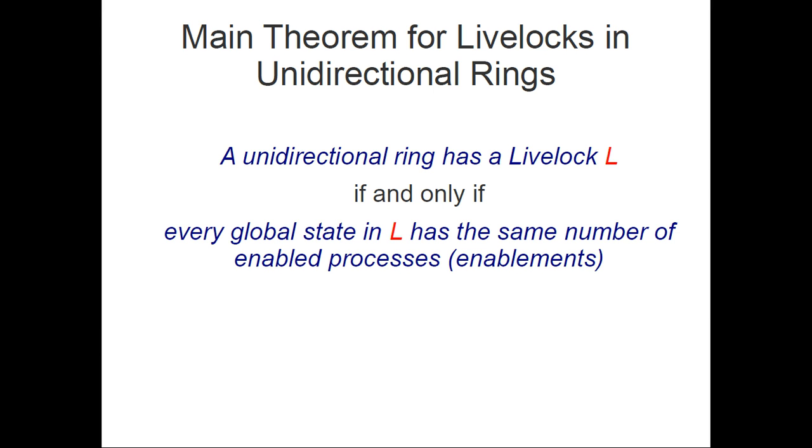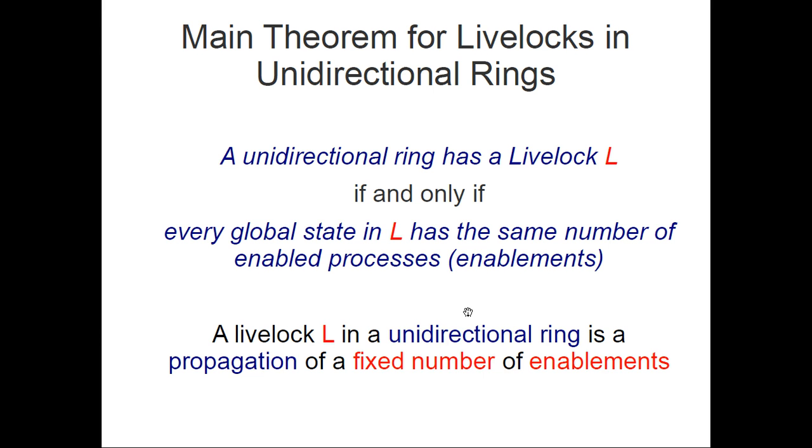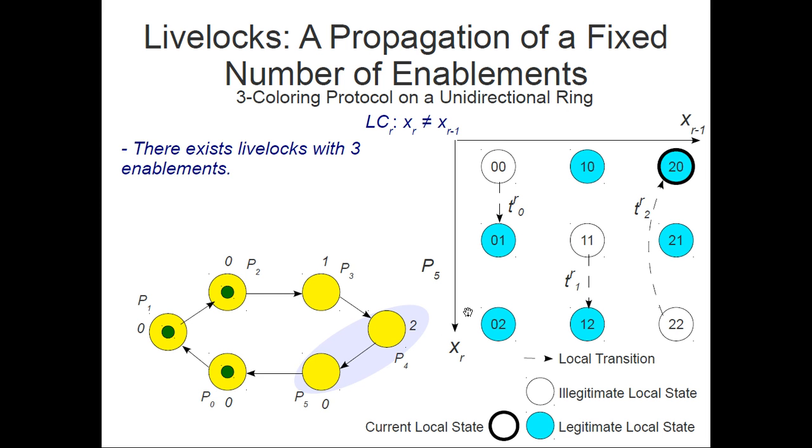So we have this main theorem for livelocks that says that a unidirectional ring has a livelock if and only if every global state in the livelock has the same number of enabled processes, or the same number of enablements. So we can think of a livelock on a unidirectional ring of self-disabling processes as a propagation of a fixed number of enablements. And this is actually the case.